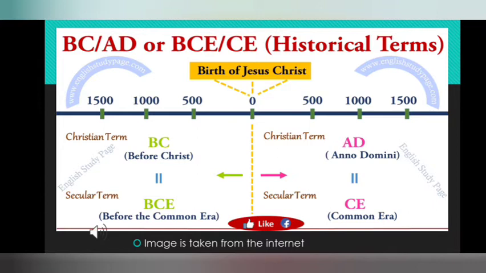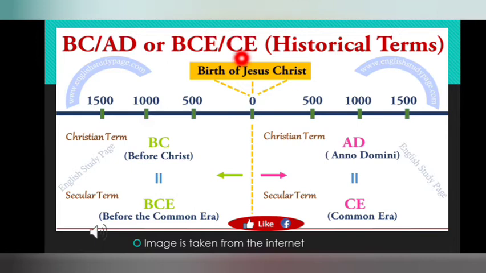So, okay, now let us study this diagram, this picture, the timeline. It shows a lot of numbers and information here. Let me just explain this to you. Here you see BC, before Christ, and AD, and another two terms for the same use are BCE, which stands for before Common Era, and CE, Common Era, which we call after the birth of Jesus Christ.